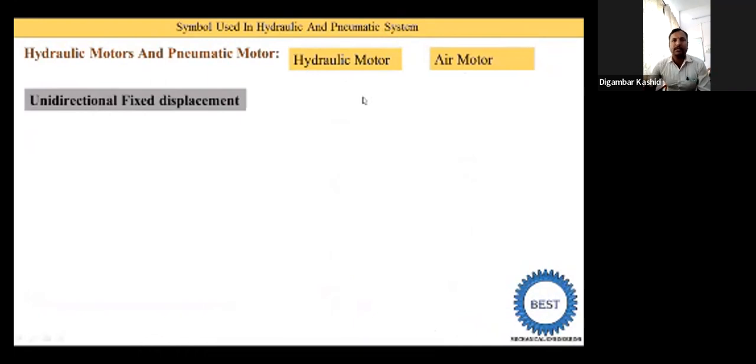Are you getting the meaning of all the symbols? Please reply to me. Are you getting the meaning of all the standard symbols?